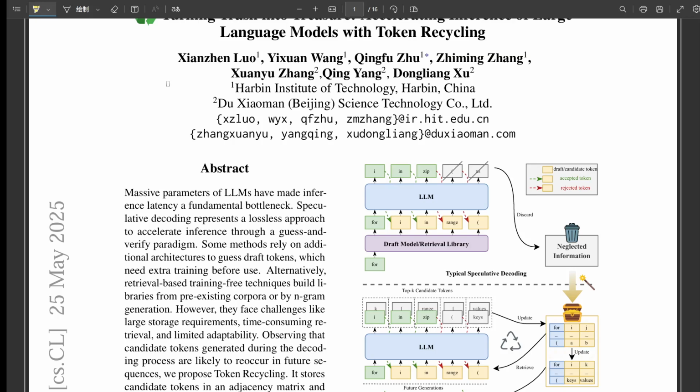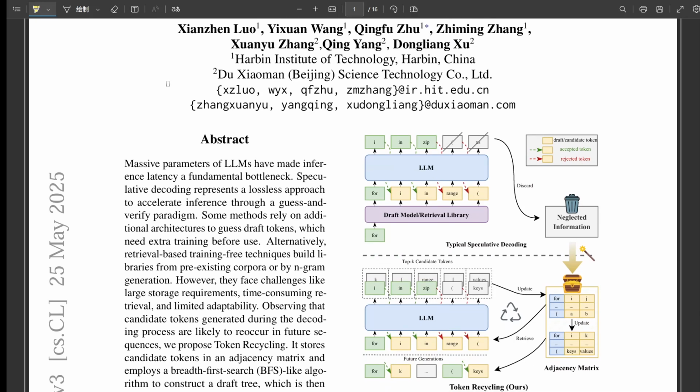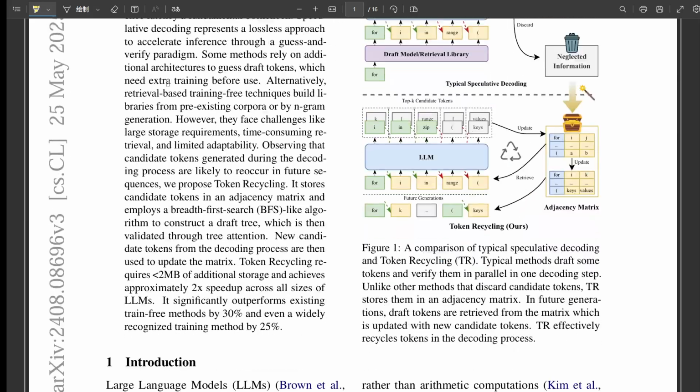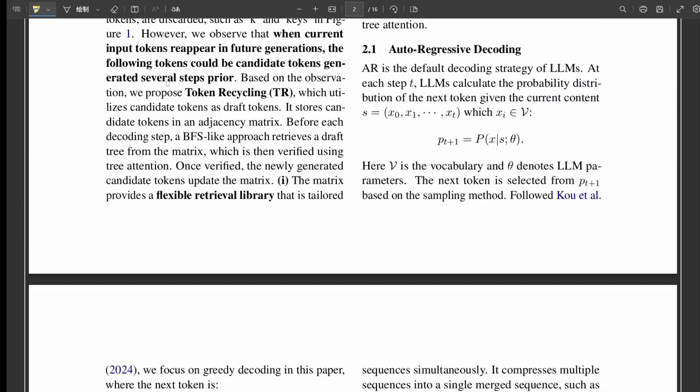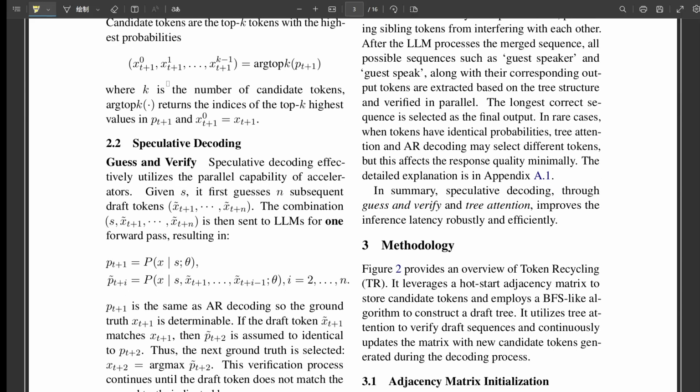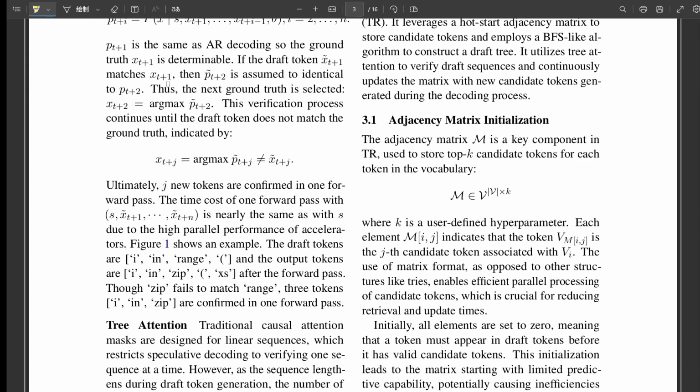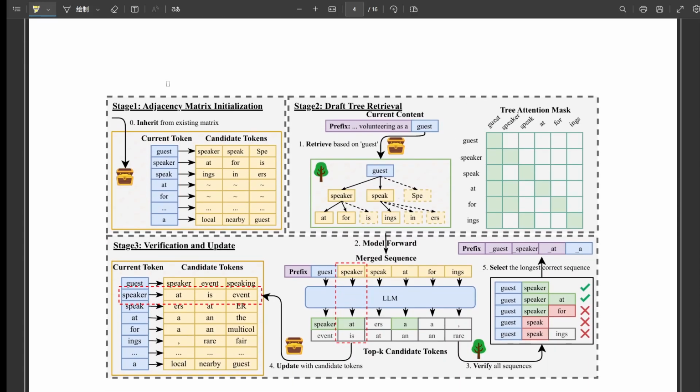Yeah, a library of old text probably won't help if I'm writing specific code or something brand new. Exactly. Then there's PLD, prompt lookup decoding. It just looks for candidate sequences within the text you've already generated in that session. So it can only repeat things. Pretty much. Minimal cost, but it fundamentally can't predict new tokens or novel combinations. Useless if you need creativity or, say, translation.